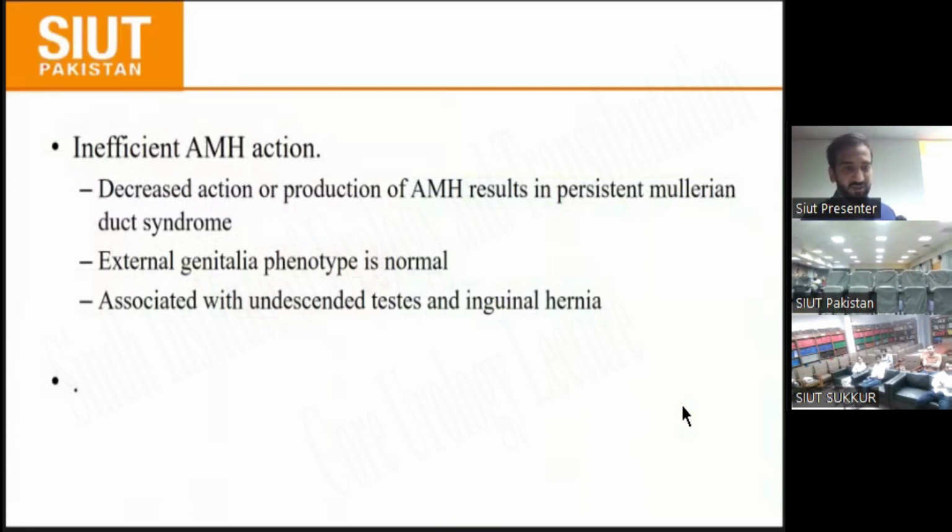The patient has an XY karyotype, and because AMH is not formed, the internal genitalia are like a male, but the external genitalia phenotype is normal male by the help of dihydrotestosterone. Mostly patients present with undescended testes and inguinal hernia.